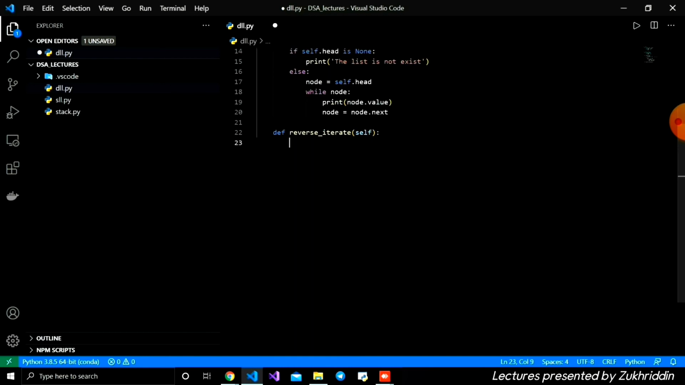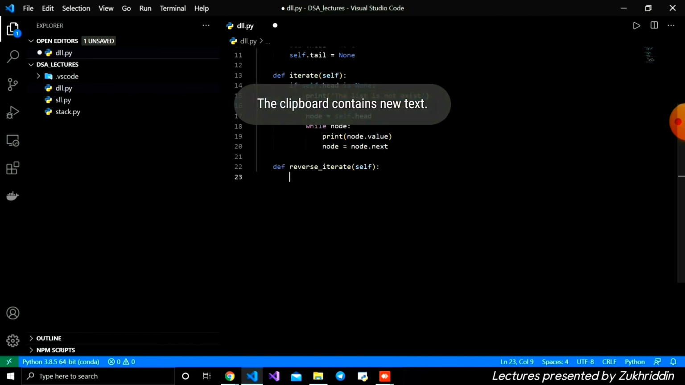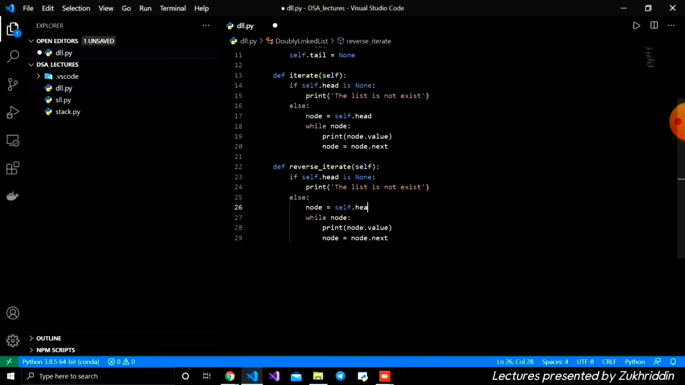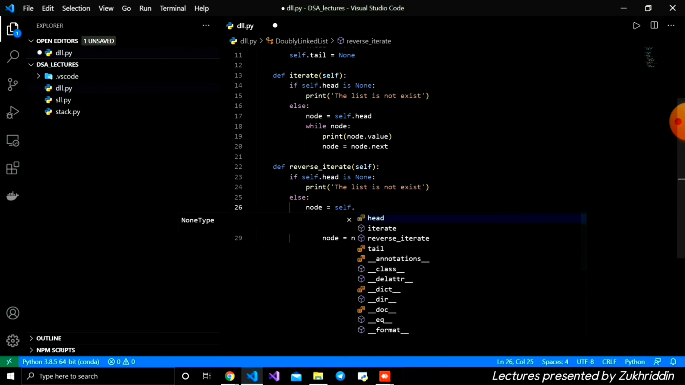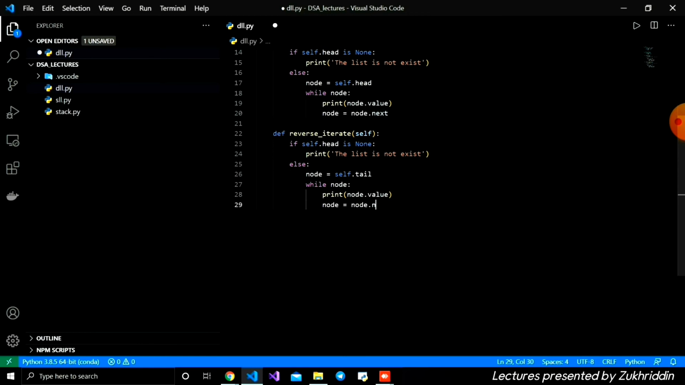Okay, here we're going to write the same logic we wrote for iterating our double linked list, but with some changes. We are not starting from the first node, but instead we access the last node with self.tail, which is the tail. And every time, instead of next, I'm going to call previous. Then from the last to the first I can iterate like this.